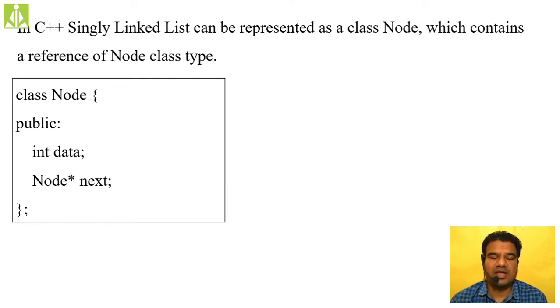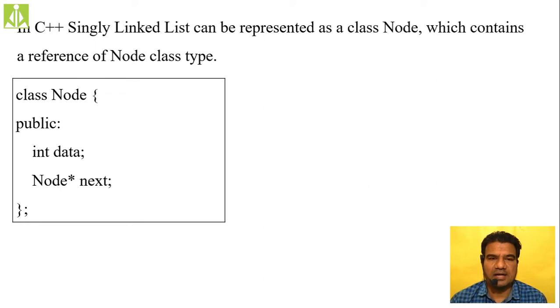One is an integer variable which stores the actual data. If you want to store integer values, you declare that variable as an integer. If you want to store characters, declare that variable as a character. So any type of data you can store inside a singly linked list. It is not compulsory that you have to store only integers. All these things we discussed already.